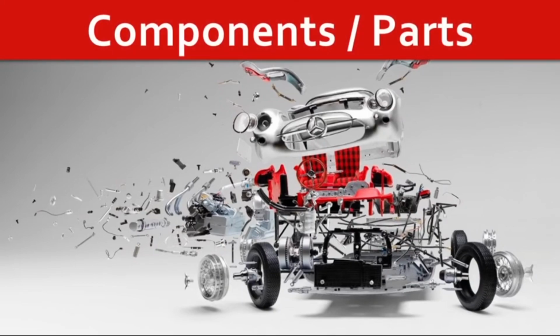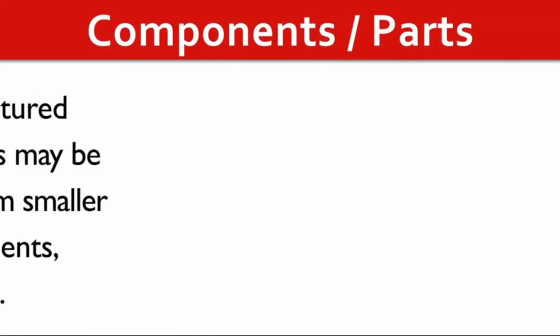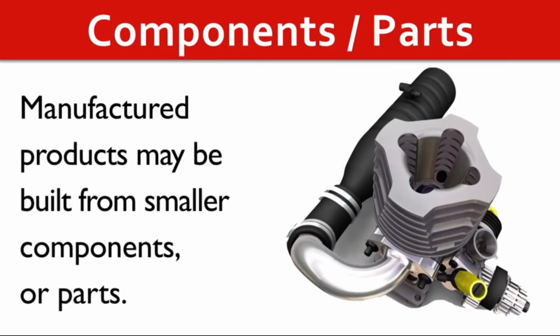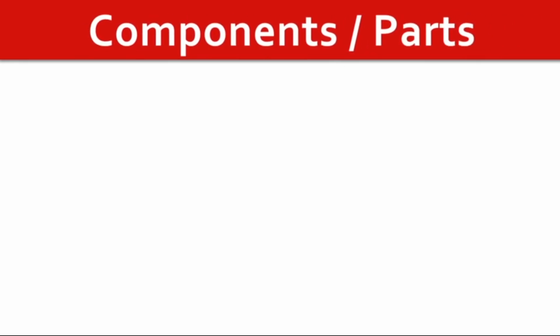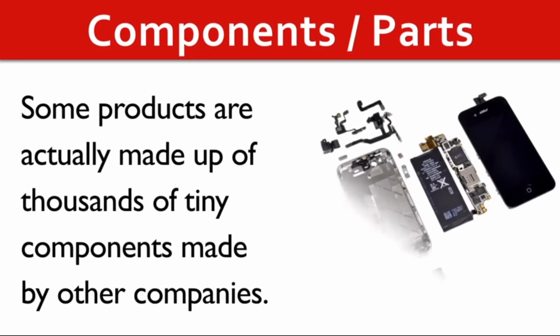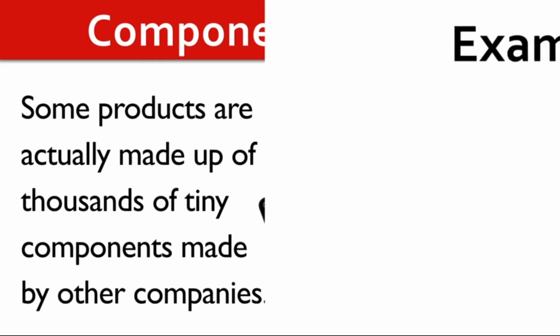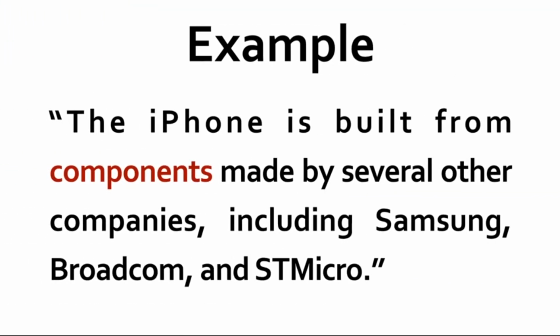Components. Parts. Manufactured products may be built from smaller components or parts. Some products are actually made up of thousands of tiny components made by other companies. The iPhone is built from components made by several other companies, including Samsung, Broadcom, and ST Micro.